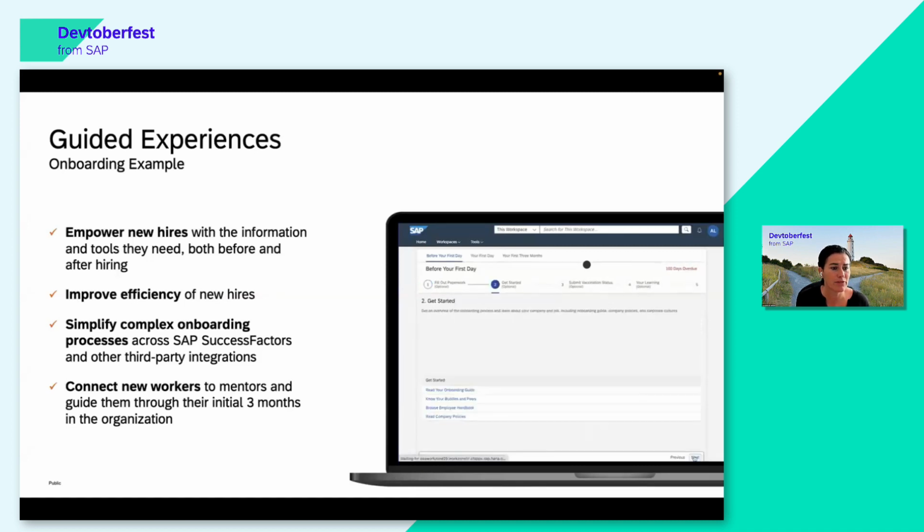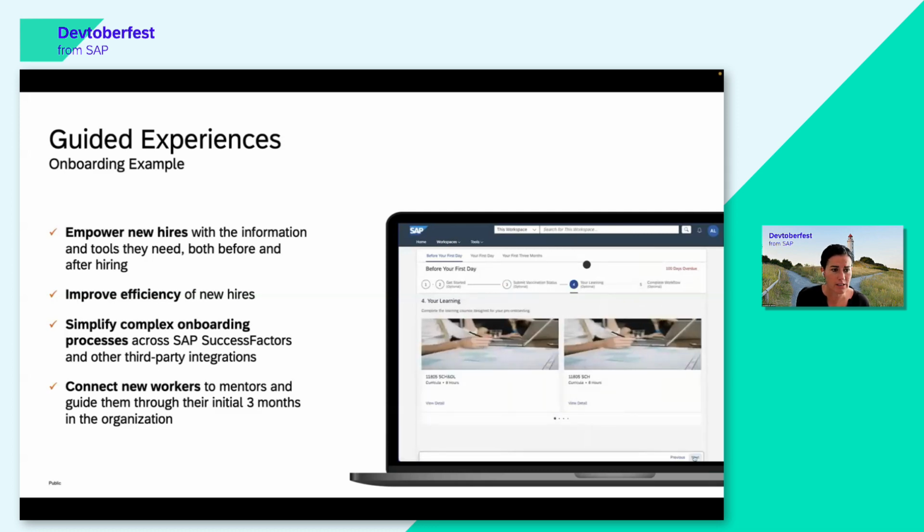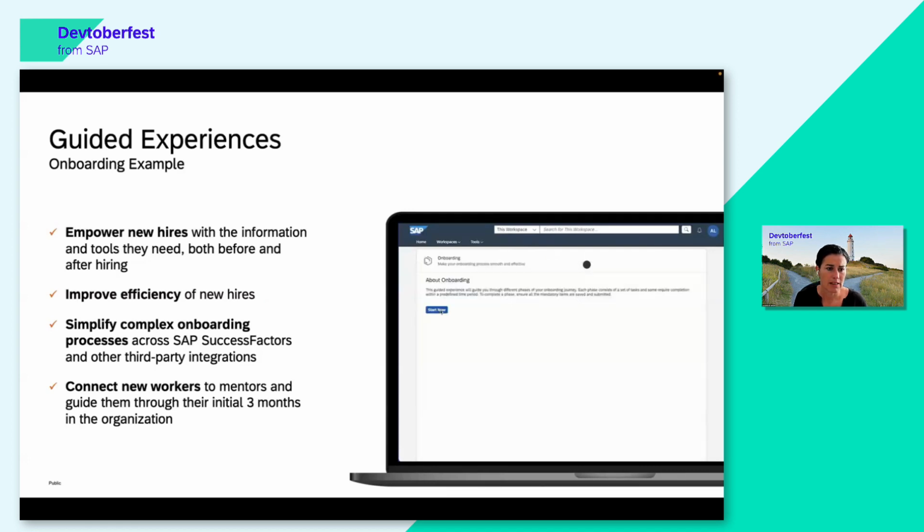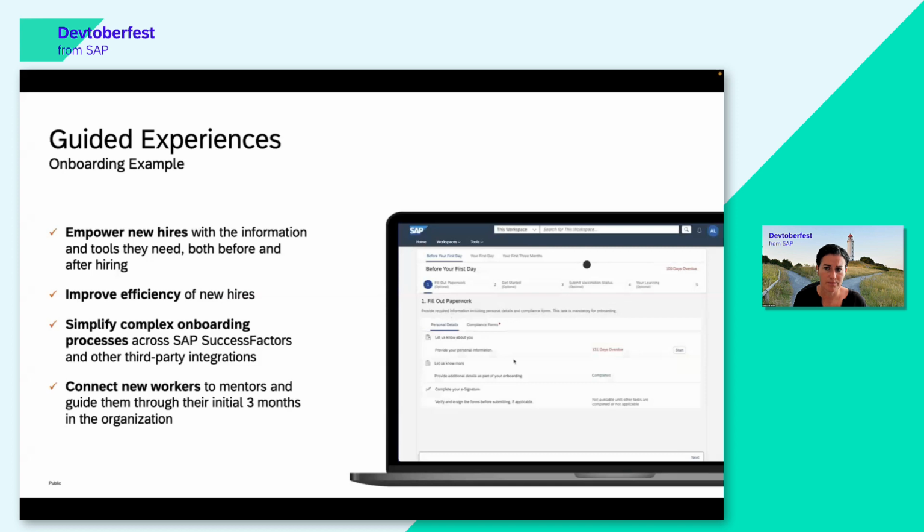You can simplify the complex onboarding processes across SuccessFactors, and you can include third-party integrations if you want. And you can already connect these new workers with their mentors, or whoever is somebody to help them go through their initial 3 months in the organization.